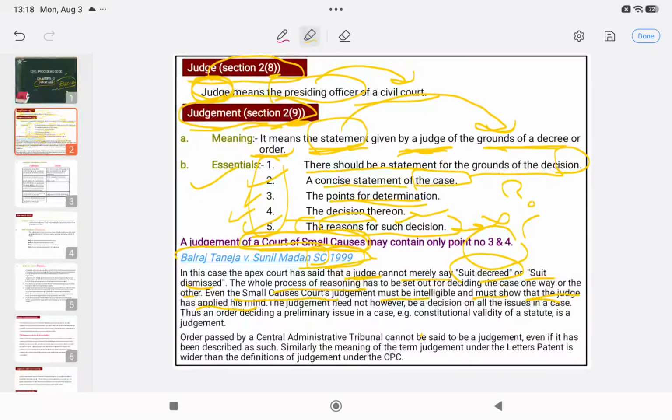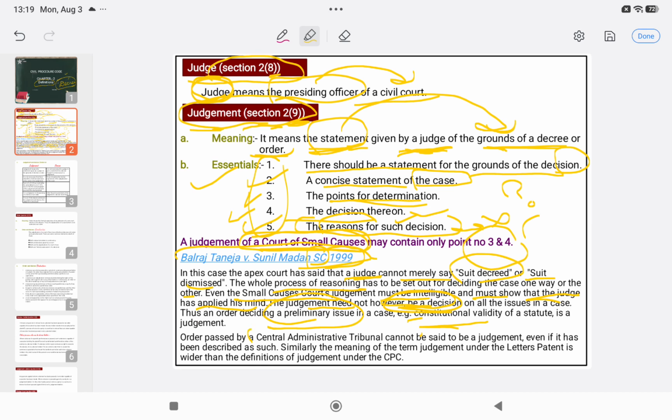This is very important. The judgment need not, however, be a decision on all issues. It is not necessary that the court has framed issues and decided the case on all of them, or that he has sorted all the issues in the case. Even an order which has decided a preliminary issue in a case is also a judgment. For example, the judge has decided the constitutional validity of a statute. That is also a judgment.